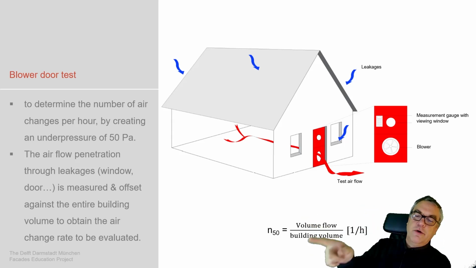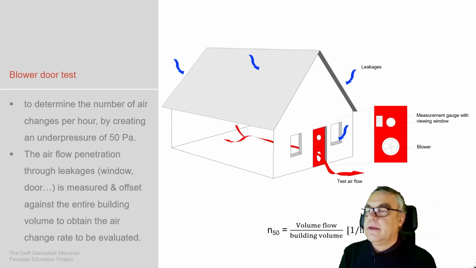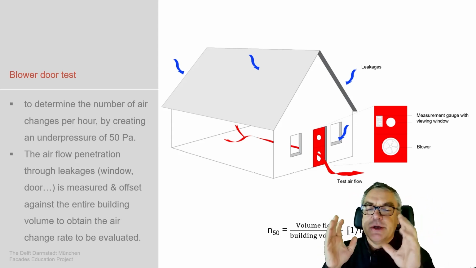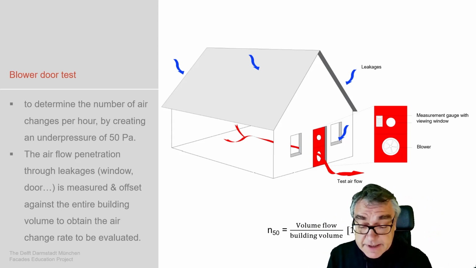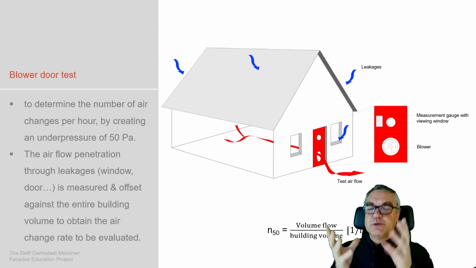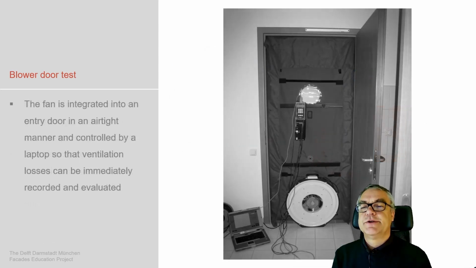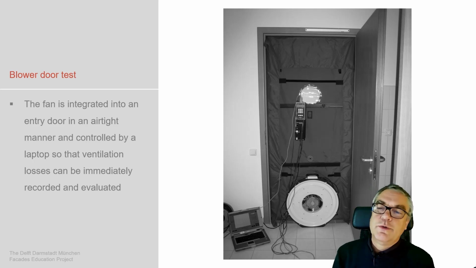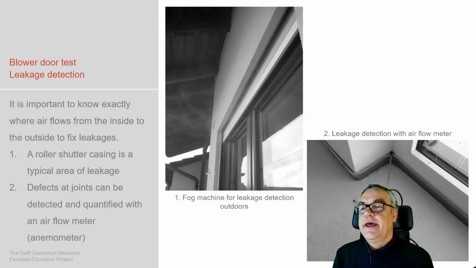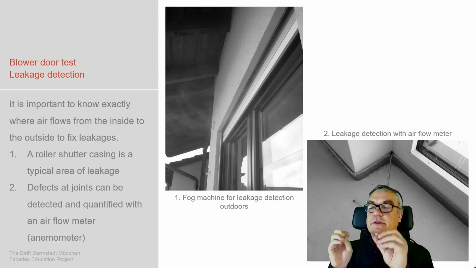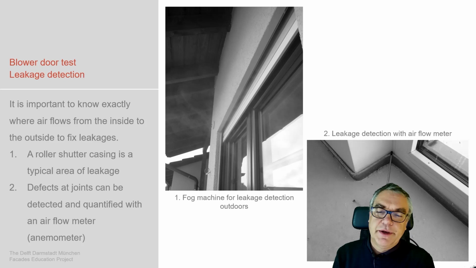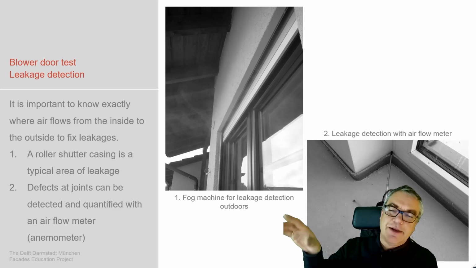Volume through the blower door, volume of the building by hour. And this is a good number to identify the leakage, but it also allows you very nicely to identify the locations of the leakages. So this is such a blower door which is brought in position. It just seals the door and then evacuates the building. And then with a fog machine, you identify the leakages at the building by seeing it penetrating.